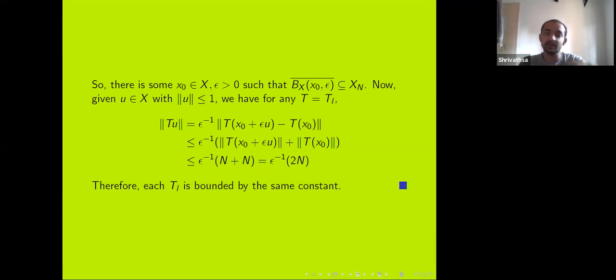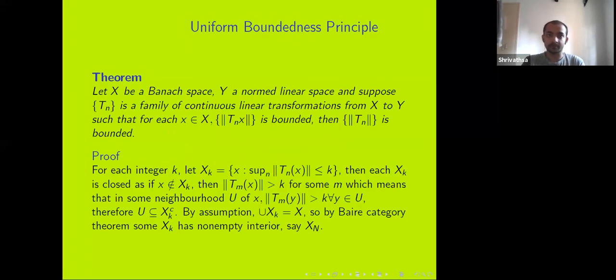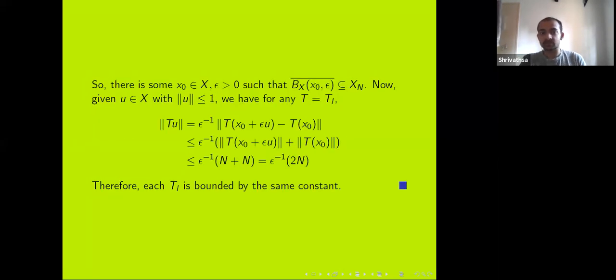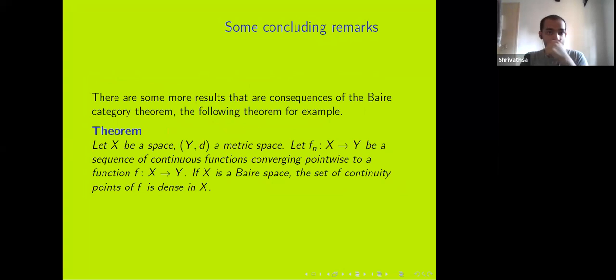So there's this constant which is independent of which t in the family we take. Every t has norm bounded by the same constant, and that proves the uniform boundedness principle. Okay, so that's really the end of my talk.